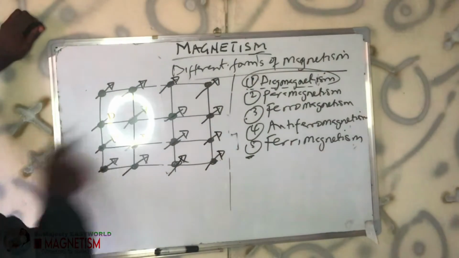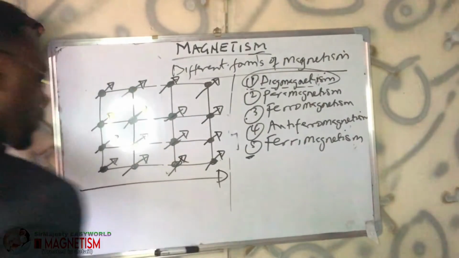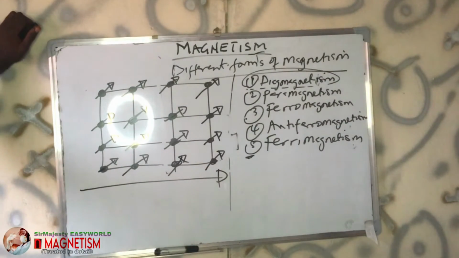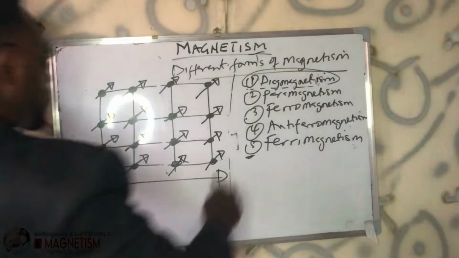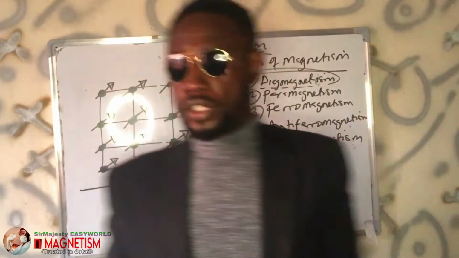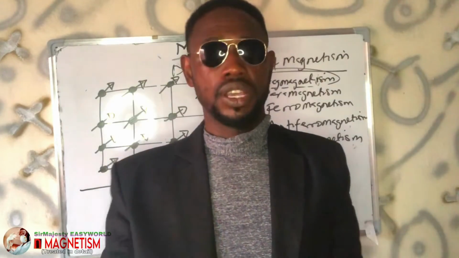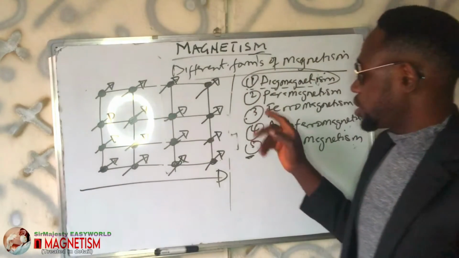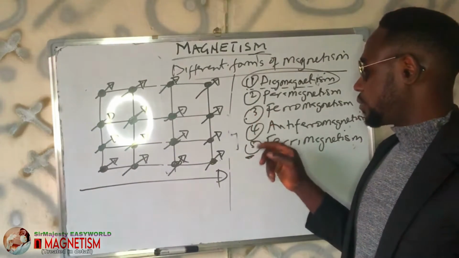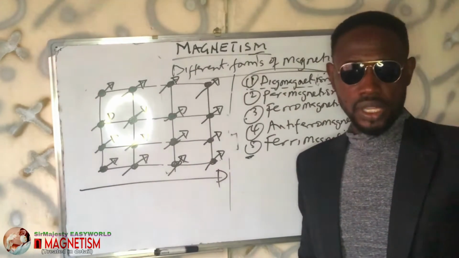So because the arrow is showing their direction, they spin in one direction, and that makes them polarized in a way. We now have the north and the south pole because their spin is permanent. Some of the ferromagnetic substances are ordinary paramagnetic at a certain temperature. And that reminds me, there are temperatures we call critical temperatures, at which there is what we call phase transition, meaning there can be transition from ferromagnetism to paramagnetism, yes. And there can also be transition from anti-ferromagnetism to paramagnetism. We will consider those transitions at a certain temperature.